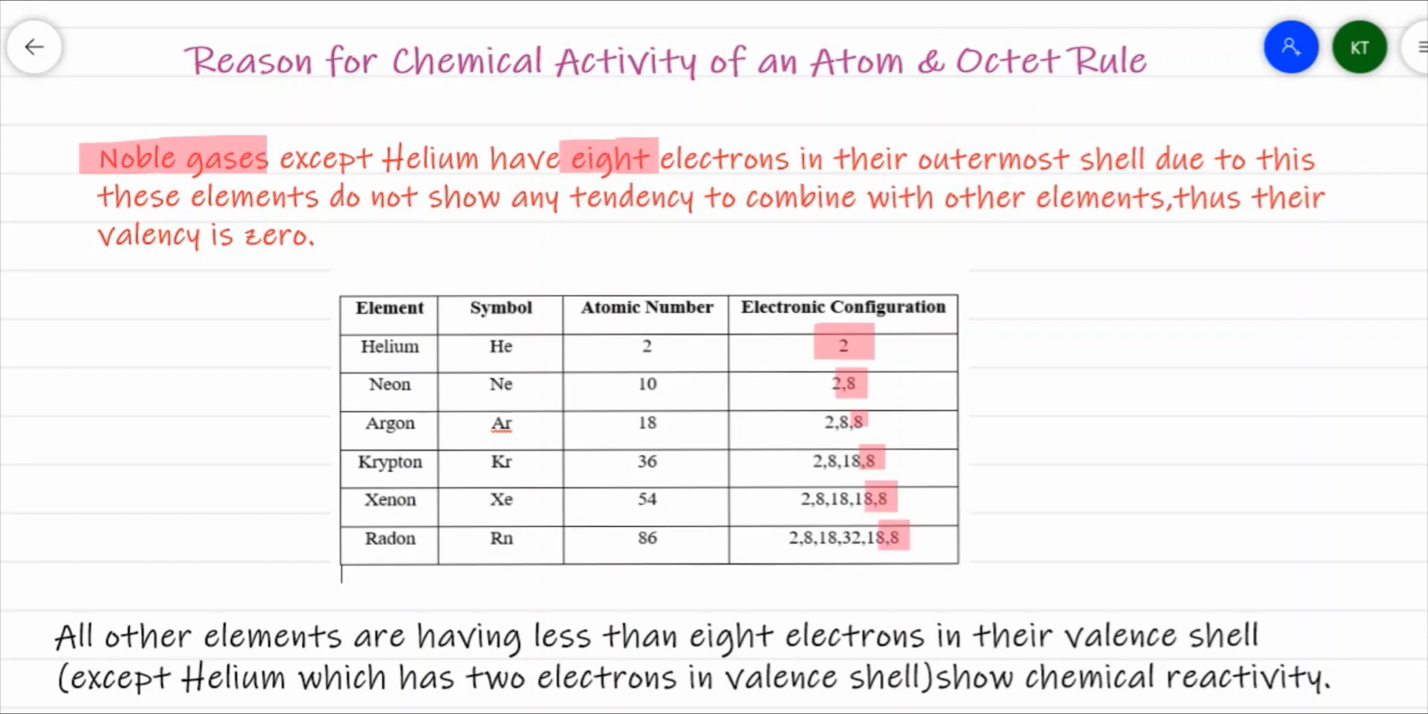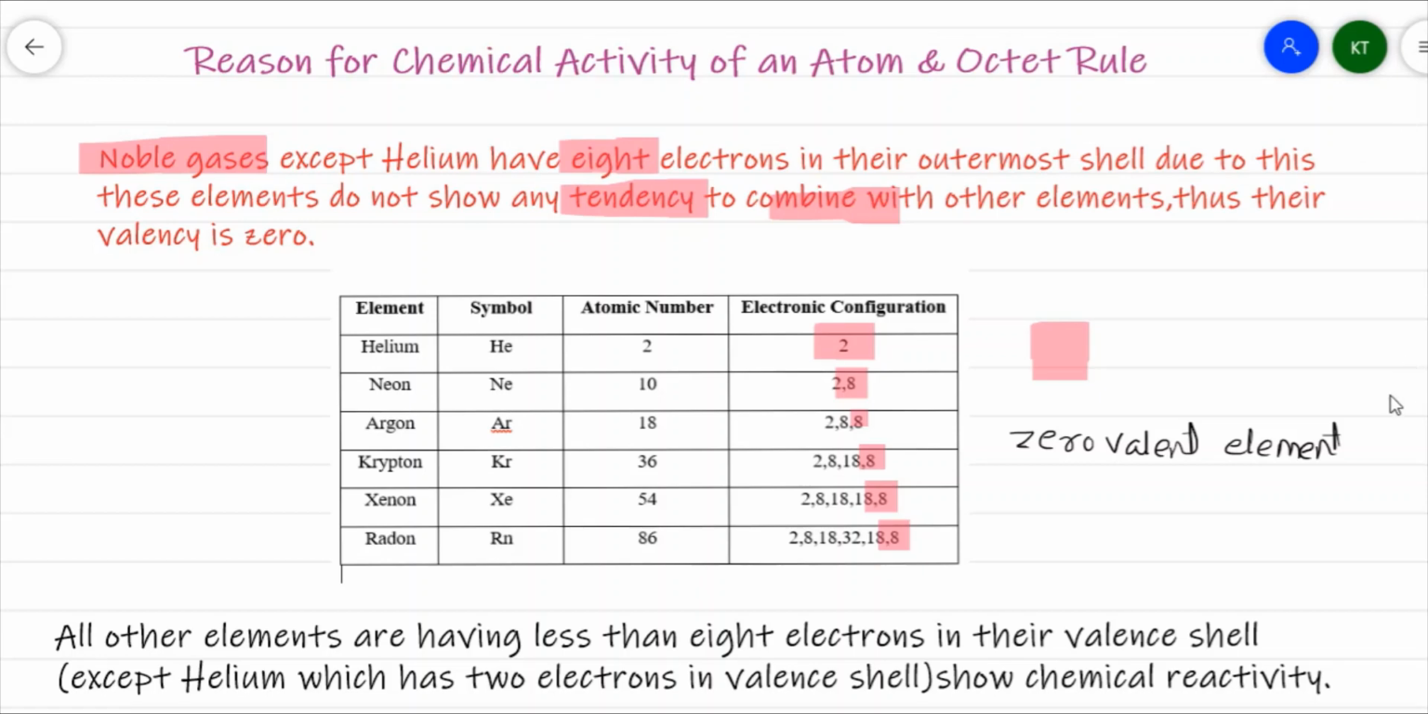So these elements generally do not show any tendency to lose, gain or share electrons with any other element. Basically these elements are considered to be inert. Because of this octet, they do not show any tendency to combine with any other element. That's why they are generally considered as having valency 0, or these elements are also called zero valent elements, that means elements whose valency is 0.